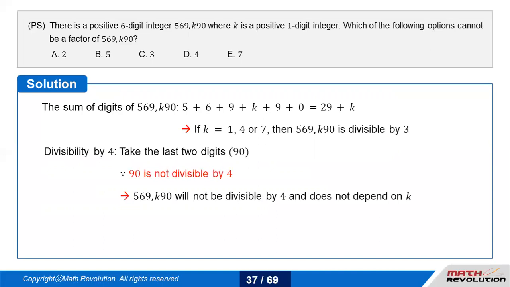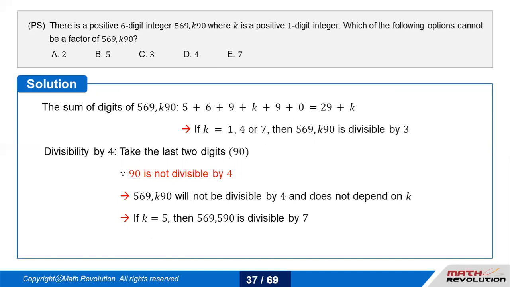Let's talk about the divisibility by 4. The last 2 digits: it doesn't matter what K is, the last 2 digits are 90, which is not divisible by 4. Obviously the 6 digit integer will not be divisible by 5 either, and it does not depend on K. So right now 2 and 5 are out, 4 is again out, 3 is still in the loop because there are a lot of values of K for which 3 could divide this number. 7 is still there. If K equals 5, then this number would be divisible by 7.